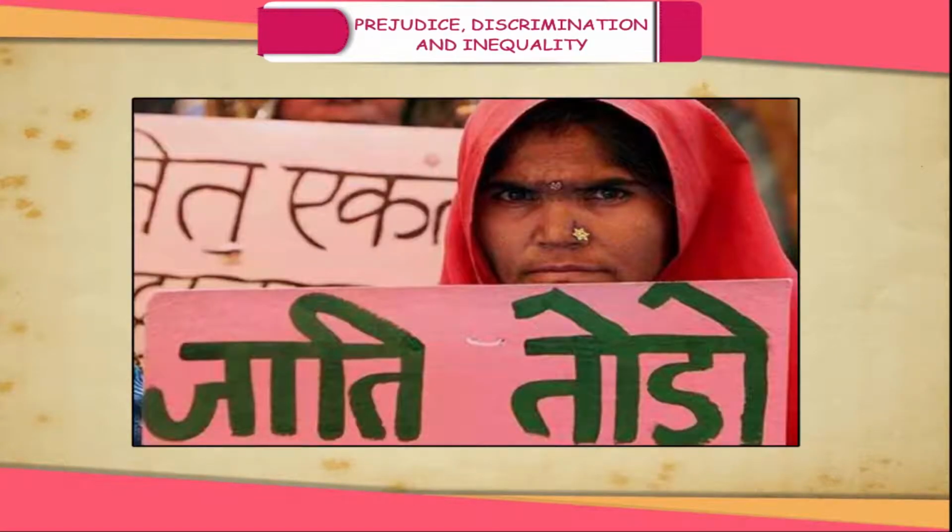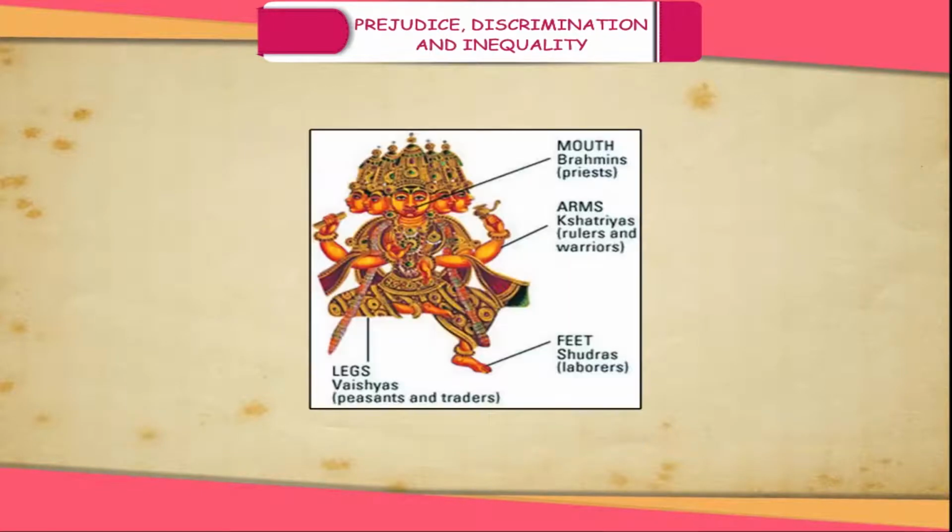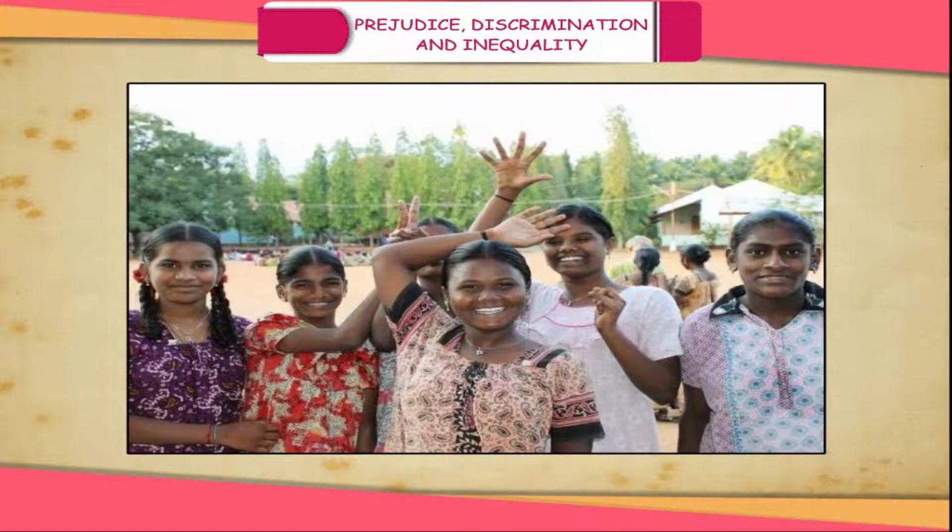Discrimination on the basis of caste. Our social structure is based on the caste system. Although originally based on occupation, it has now developed into a hierarchy based on birth. According to Hindu mythology, Brahmins were born from the head of the creator, Kshatriyas from the shoulders, Vaishyas from the stomach, and Shudras from the feet of the creator. Thus, a person's birth in a particular caste determined his or her social status.